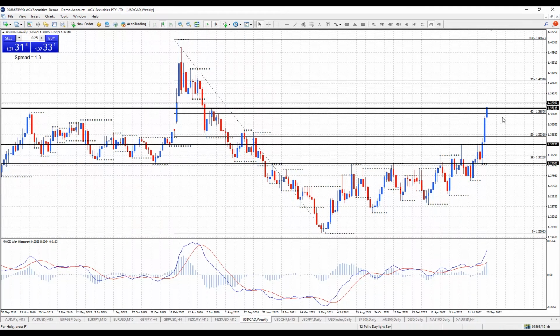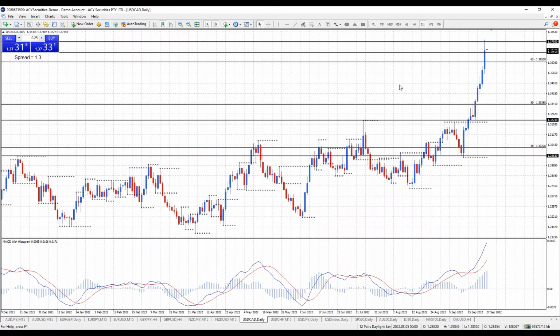Alright, let's just drop down to the daily. Now on the daily, if we can get a reversal in this area, the first thing I'm going to be looking for is, can we move back below weekly resistance here at 137.15, can we see price start to sell off, then rally back up on the day chart and put in a lower top? Can 137.15 be resistance, or the 62% level be resistance? But can we form the first lower top?